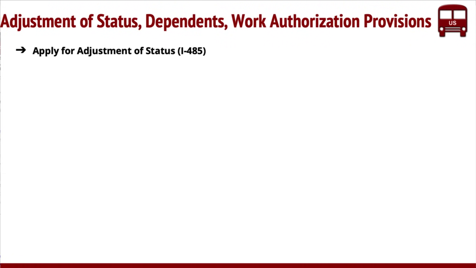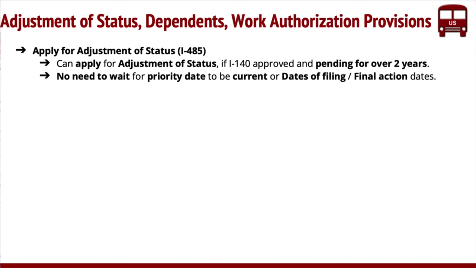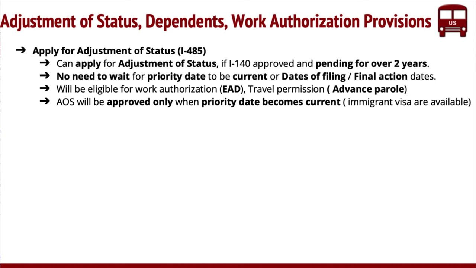In terms of adjustment of status for I-485, if you have an I-140 approved and it's pending over 2 years, then you don't need to wait for the priority date. Nowadays, of course, the priority dates are moving pretty quickly because of all the challenges, with consulates closing and family numbers moving in. But in general, it's a big, long wait. Now, you don't have to wait for the priority date anymore. If you have an I-140 pending for 2 years, you can technically apply for adjustment of status, and you can get EAD and also advance parole for this.